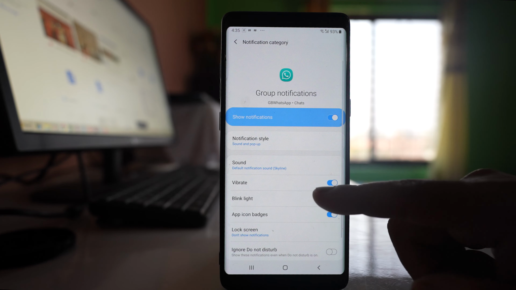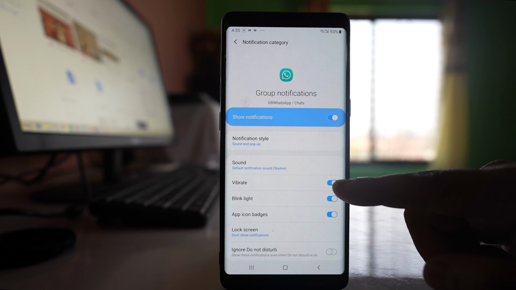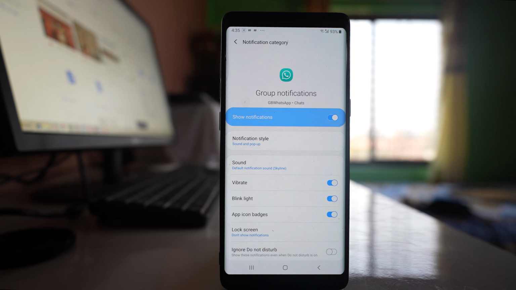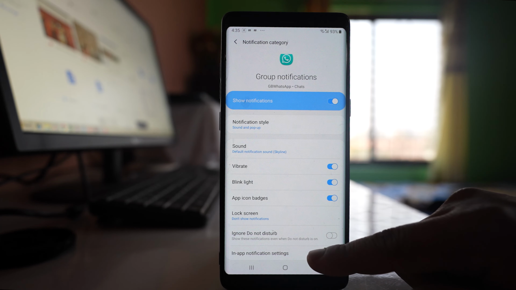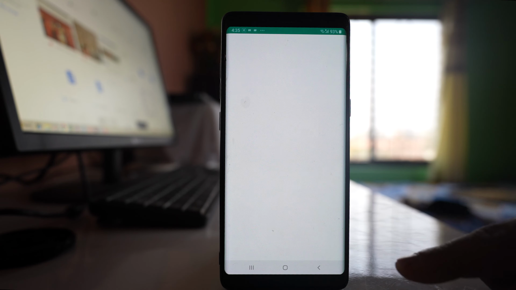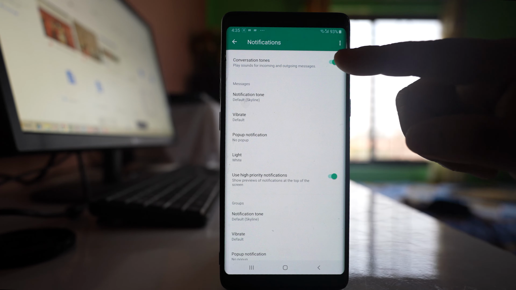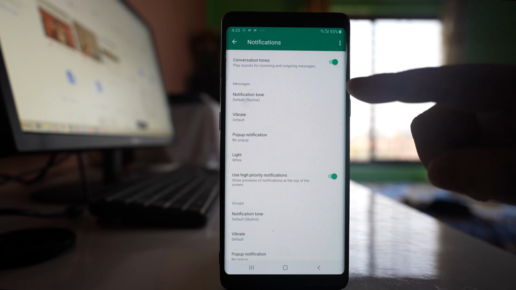Go back. Also, if you want, you can enable this option vibrate, so that the phone will vibrate when you get a new notification in WhatsApp messages. Then scroll down and go to this option in-app notification settings. Here also you have to make sure that conversation tones is enabled.